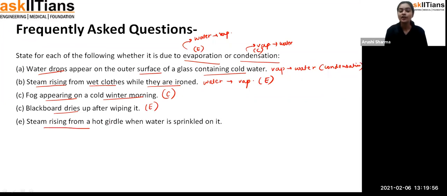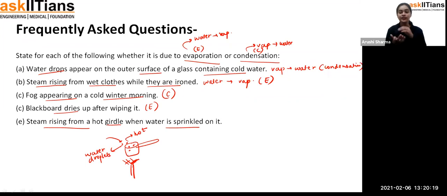Steam rising from a hot griddle when water is sprinkled on it. For example, student, I can draw something. This is a pan and you are heating it, that means it is hot. But when you sprinkle some water droplets over it, these are the water droplets. Just try to understand. When these water droplets fall over a hot utensil, they absorb the heat and convert into vapor. That means water is converting into vapor form. So the process is evaporation.